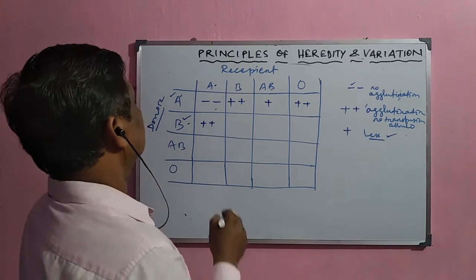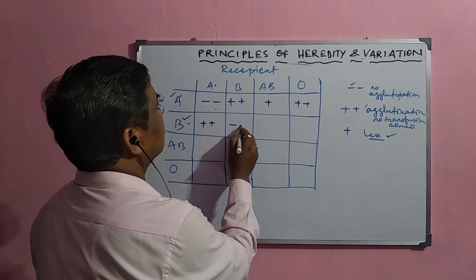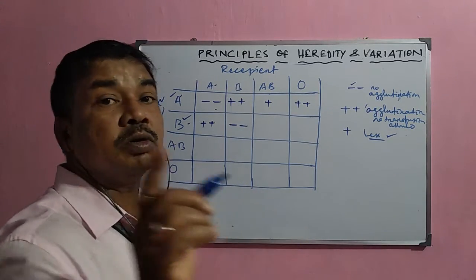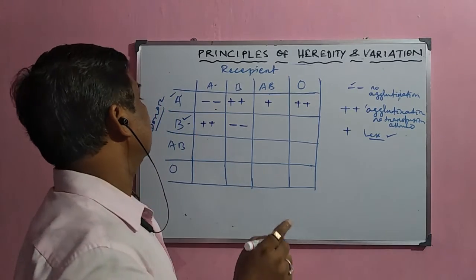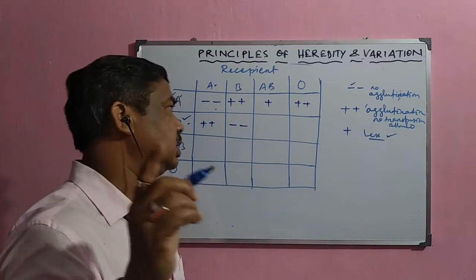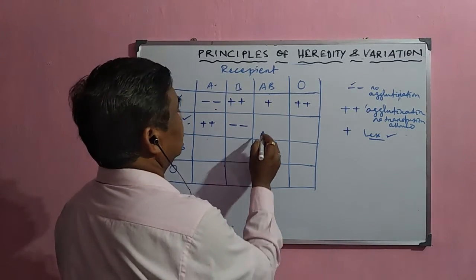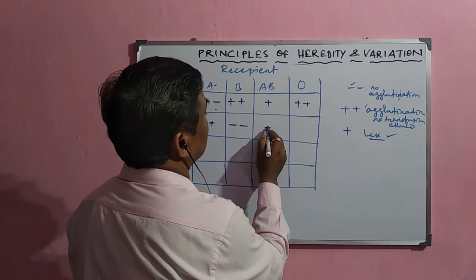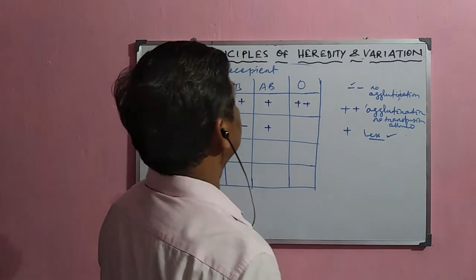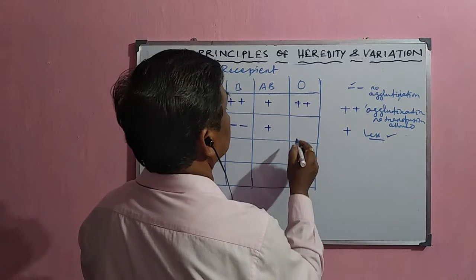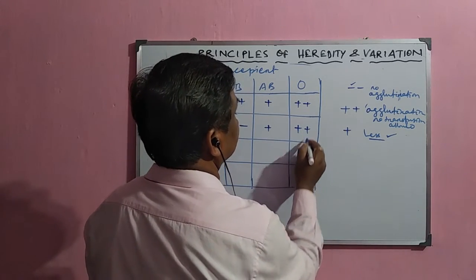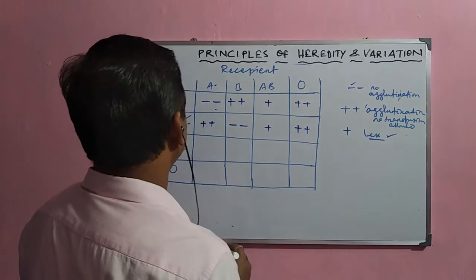Now the next one, B can easily donate to B because there will be no agglutination, because both have the same antigen and the same antibody. They can donate to AB, and very less agglutination may occur, but it cannot donate to O. Heavy agglutination will occur.